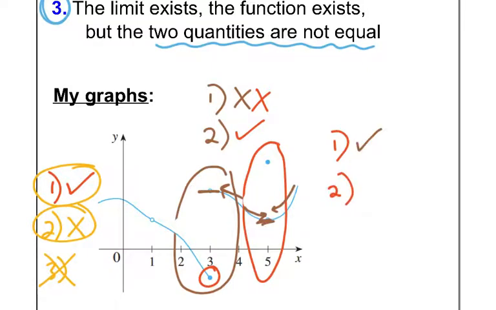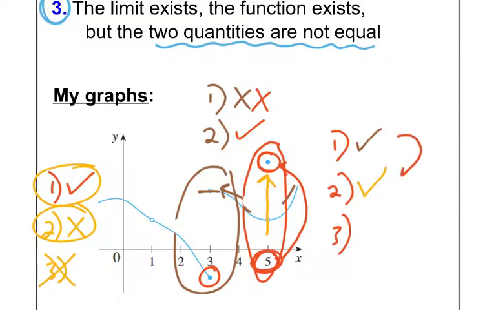Does the point exist? Well, as I plug in 5 for x, where's your y value? It's here. I know there's an open circle here, but the point does exist. The y value is there. So does the point exist? Yes, sir. Last step. Is your answer from 1 and the answer from 2 the same? That's your question. Well, the limit from both sides was here.